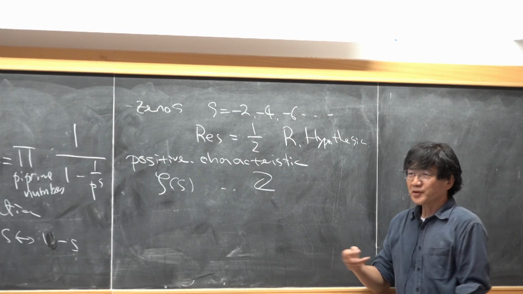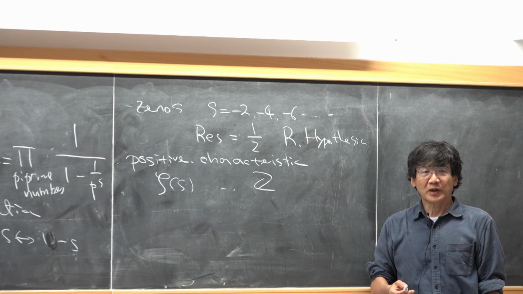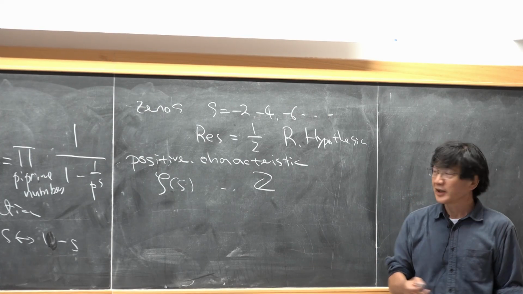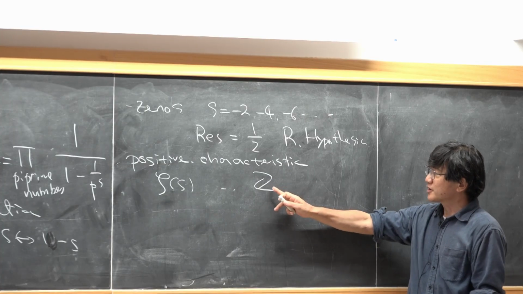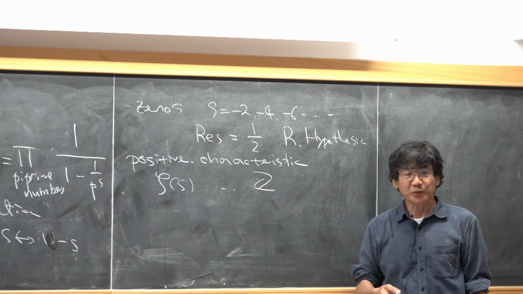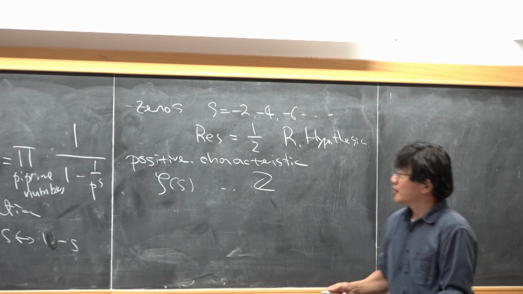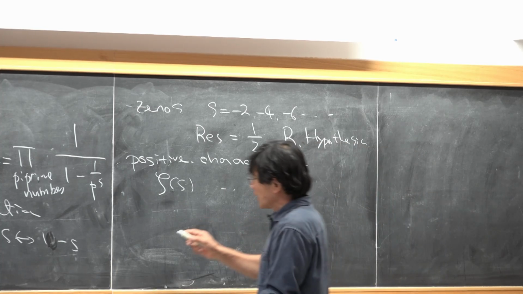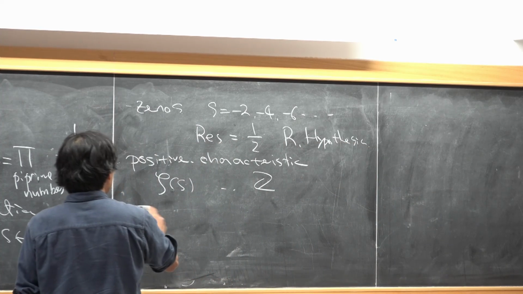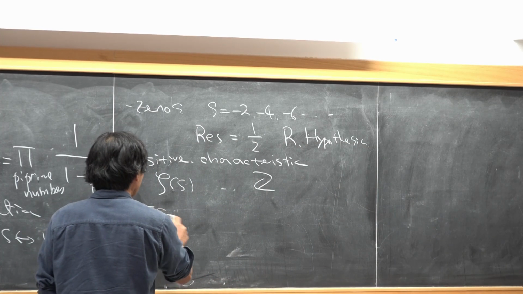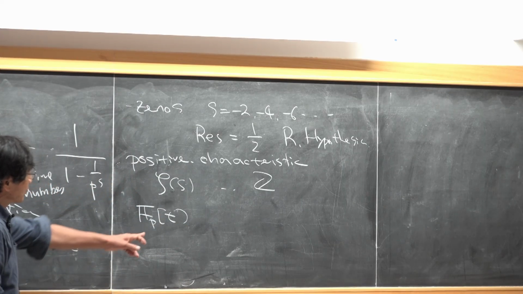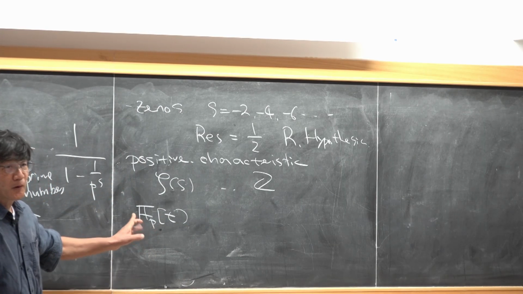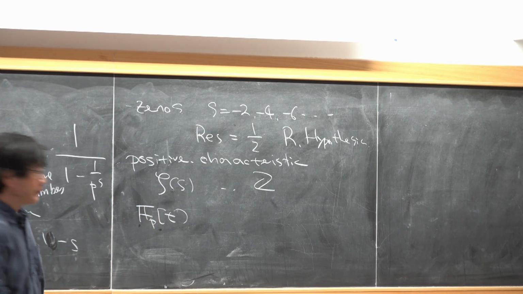And if you study some abstract algebra, this is a principal ideal domain, and you also have another principal ideal domain: the polynomial ring over a finite field is also a PID.